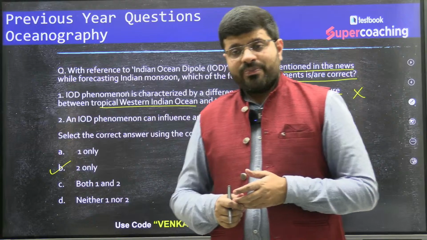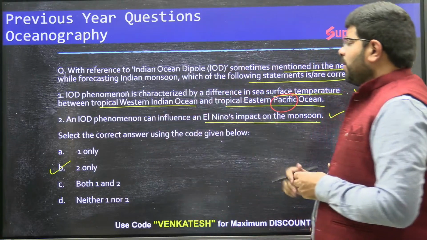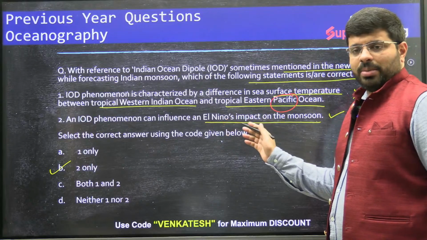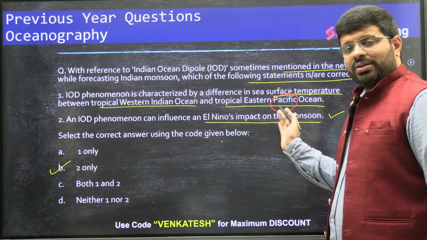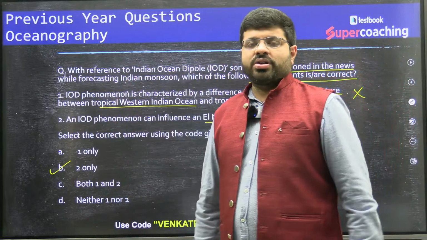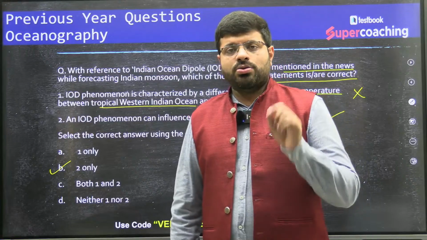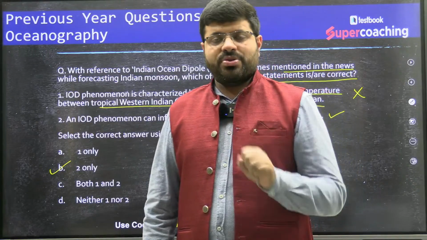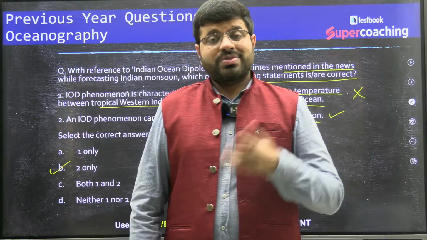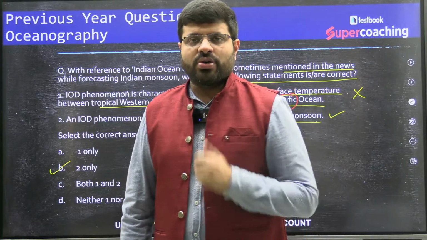So that way, sometimes even when El Nino is there, imagine it is a negative impact. That negative impact can be countered by Indian Ocean dipole. For example, when you know that 2 plus 2 plus 2 plus 2, 4 times, is equal to 8, sometimes 2 plus 3 plus 1 plus 2 is equal to 8.